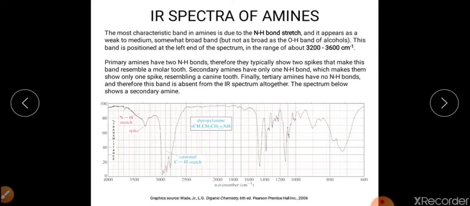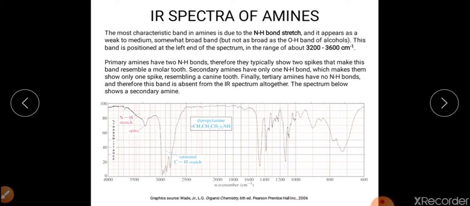As you have seen in the lecture, in alcohol this peak was very sharp and there was a very broad peak at this place. But in amines, this is a smaller peak as far as intensity is concerned. On the basis of this, we can identify that this IR spectrum belongs to an amine.